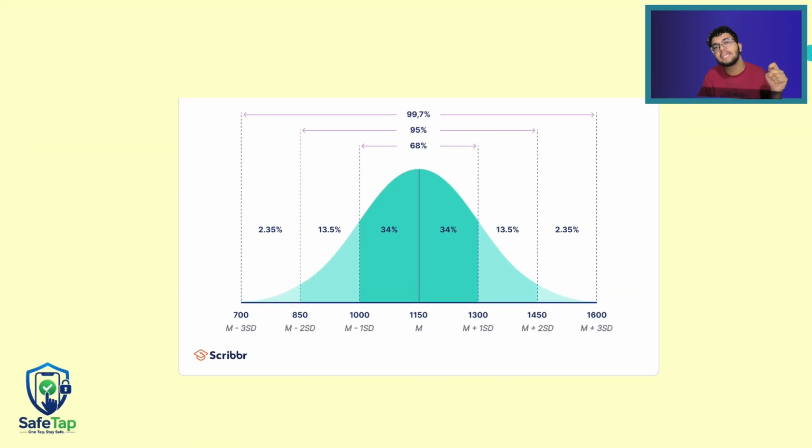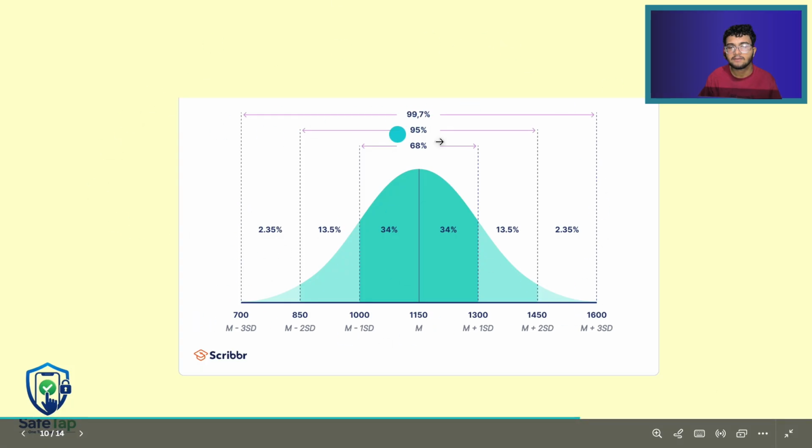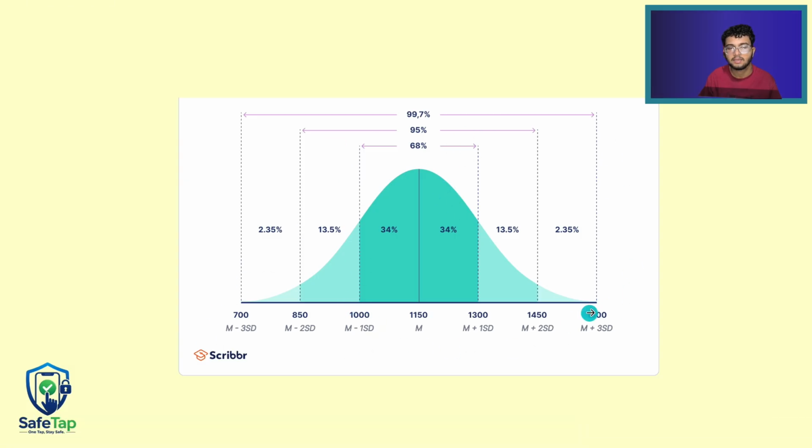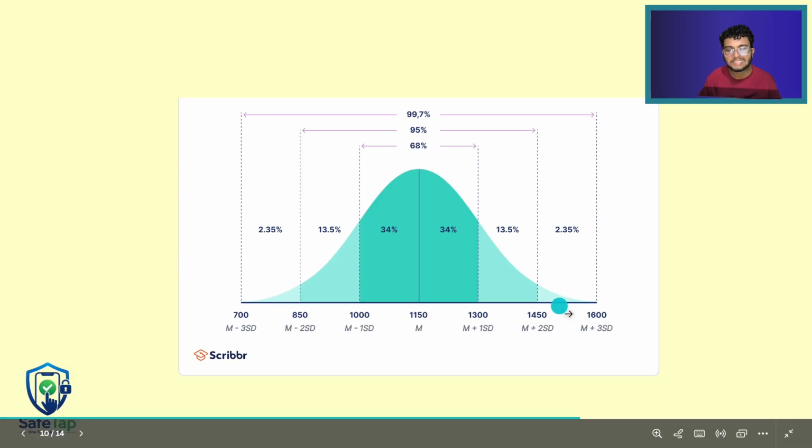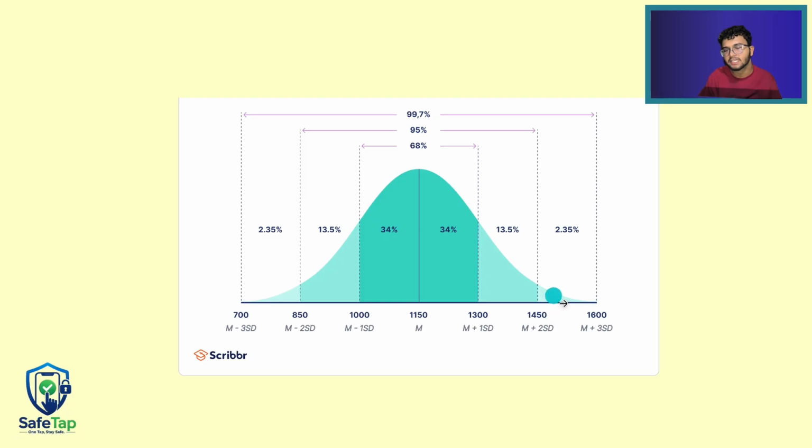So why we are using the 95% area here is because you can see this is the full 100% area, and this is the 99.7% area, and this is the 95% area. In a random distribution curve it is considered to be the area to be calculated for any approach, because this 2.35% and this 2.35% inclusively, which make 4.7%, is basically outlier data. So we do not consider it because it will make our real score or real value very different.